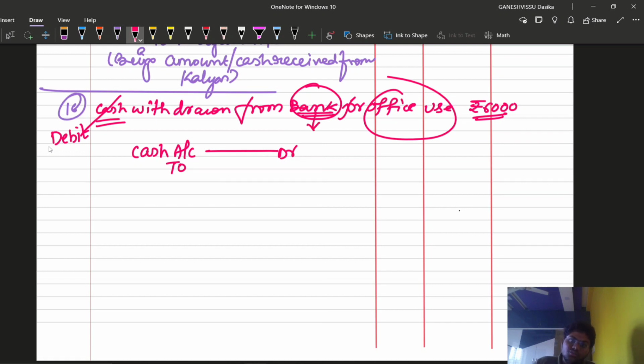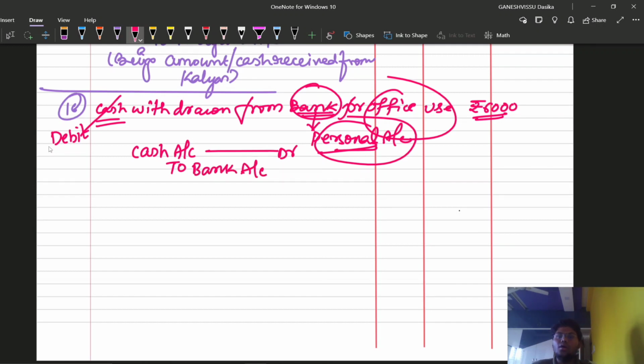We assume that it is a personal account of the business. We are withdrawing for official purpose from that personal account. So bank is the giver for us, and we are required to credit the bank account. Cash account debtor to bank account rupees 6,000.